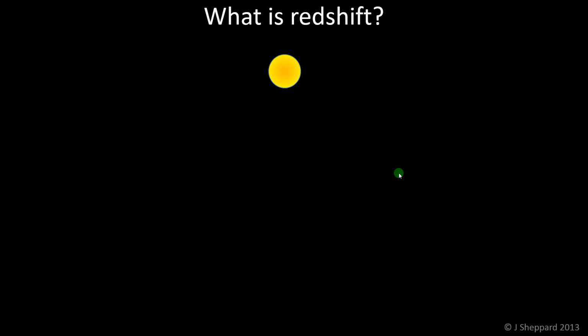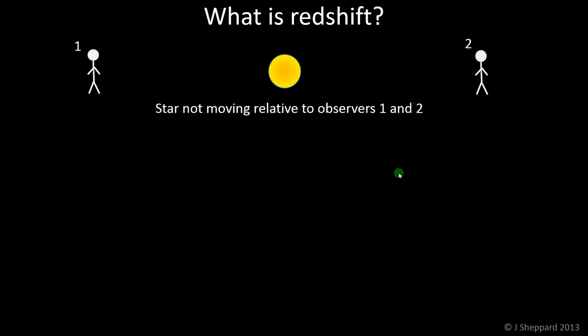So, if we look at it in the context of a star, there's our star. We have two observers, one either side, who are not moving relative to the star. So the star is stationary as far as they're concerned. And the star gives out some light, there's the waves, and the wavelength of the light is the same for both observers because the star is stationary. And it looks the colour of the star, yellow in this case.